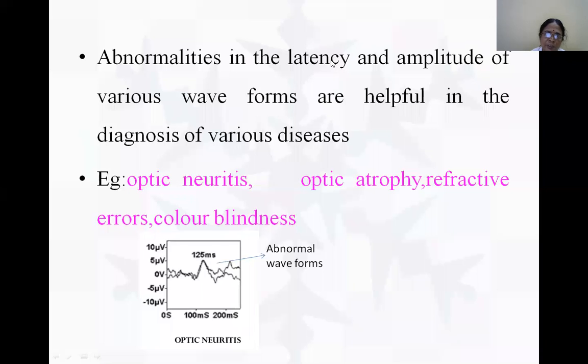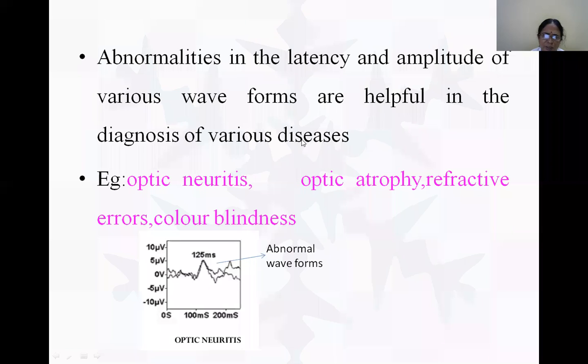Therefore, abnormalities may be in the response. We have a definite pattern. We know at what time the early latency wave should come, at what time the mid latency wave should come, and at what time the late latency wave should come. Any deviation from the normal pattern, we take as abnormal. Amplitude is also fixed, so if there's any change in amplitude from the normal wave pattern, we come to know that there's some defect in the pathway.